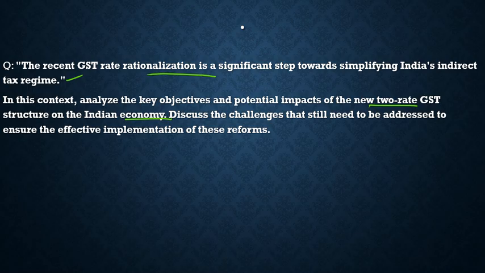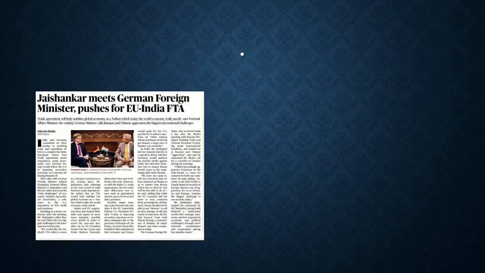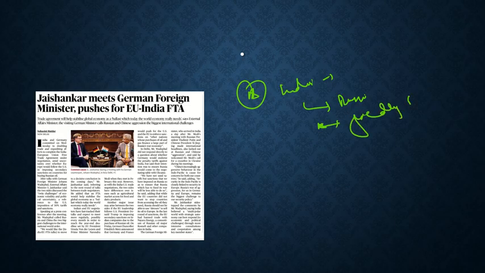Now with this, let's move to another article. Here it talks about the meeting between India's external affairs minister and the foreign minister of Germany. There were various discussions with respect to the Europe-India free trade agreement, as it is believed that it may be concluded very soon. There was a push for that, and also the situation right now, when India is changing its foreign policy, aligning again towards Russia, and has started to have a friendly relation with China.